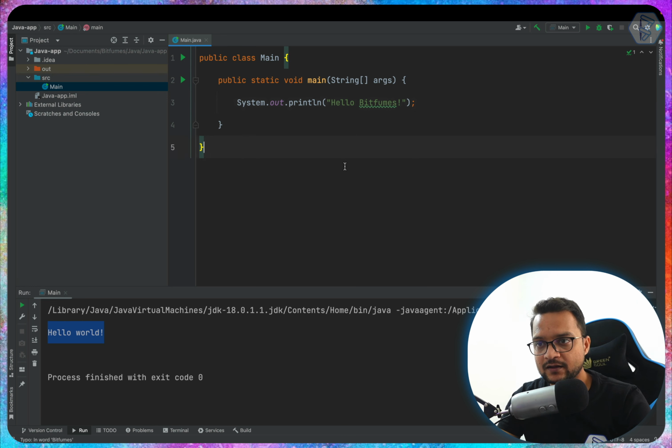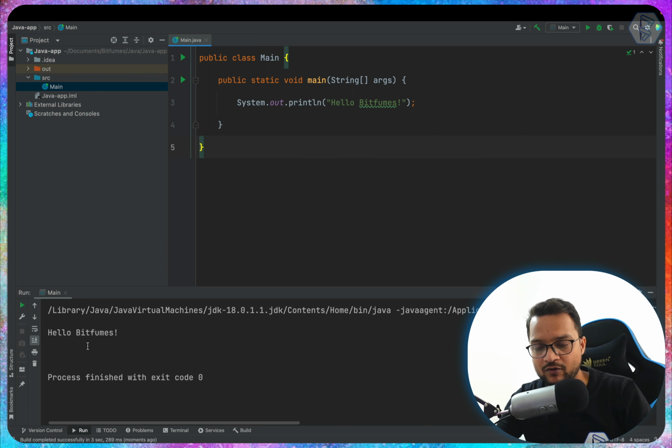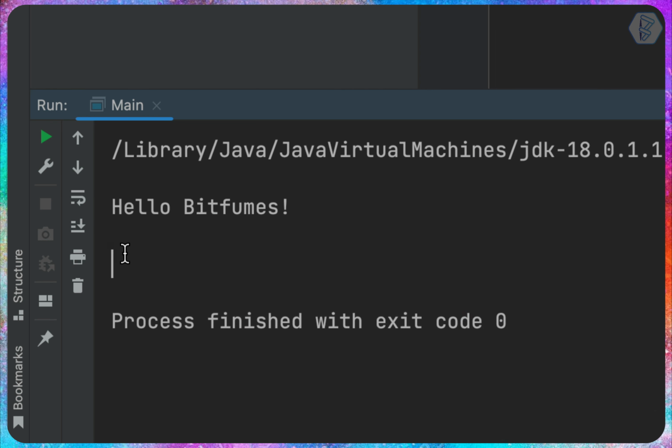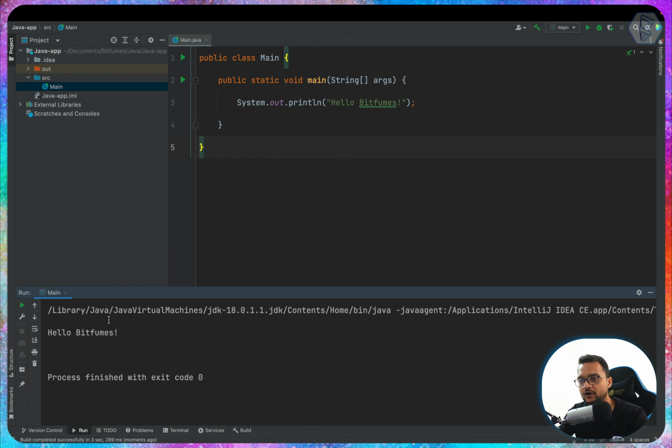But what if we change hello world to hello bitfumes? Like this. Then I will use my shortcut this time, control option and R, asking for this main, and it's doing something, building stuff, and woo! You can see we have hello bitfumes. After that we have a single line of space, and then we have process finished with exit code 0. Exit code 0 means everything is fine, no issue. If it's not 0, then we have to think about it, because 0 means success and anything other than 0 means failure. So we are getting 0, that means we are successful.